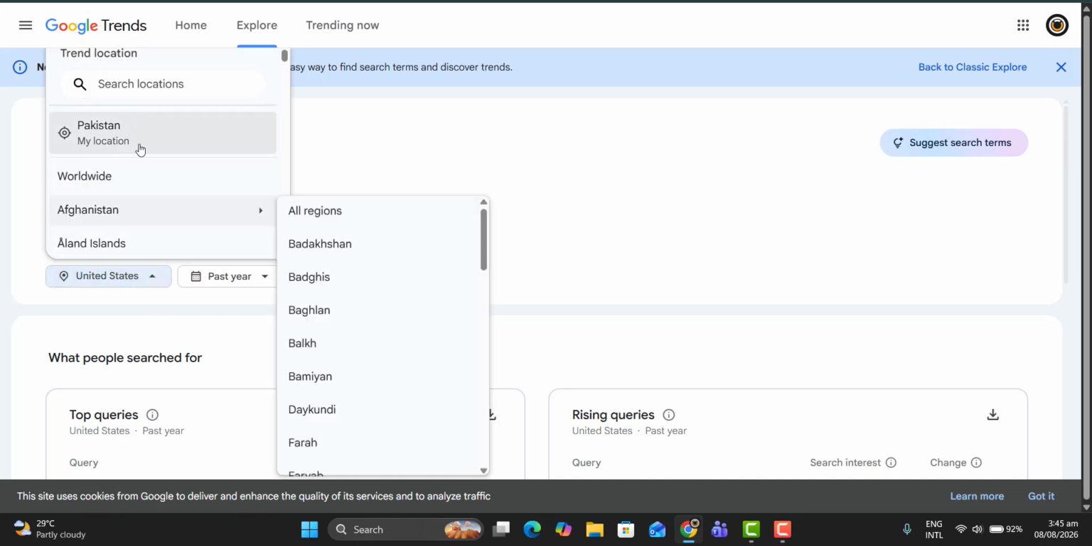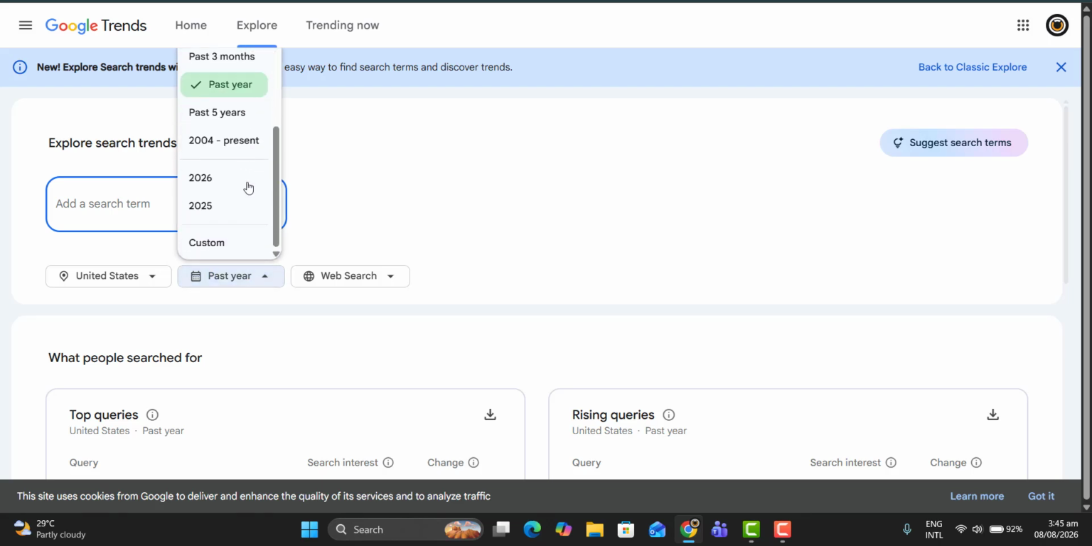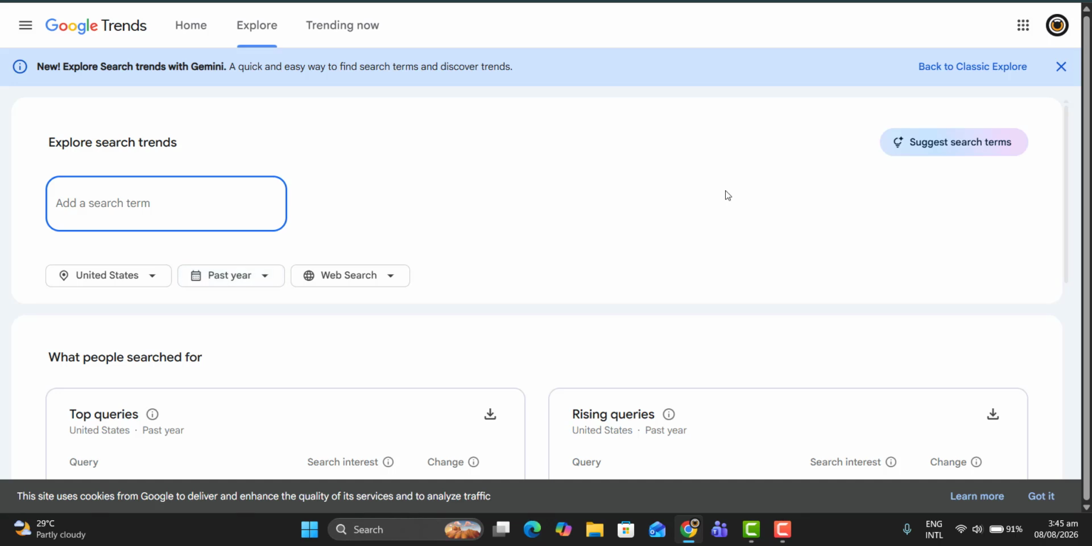And this is your country. This is your time frame, which you can also set to custom, and look at the previous years or previous decades if there is any trend you want to research, or any article or blog writing for that service. So you can use Google Trends for keyword research. So this is pretty much about it.